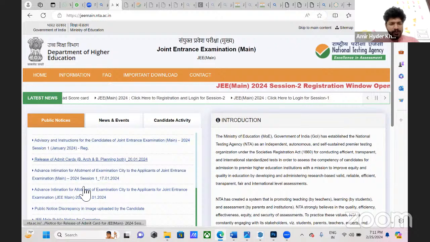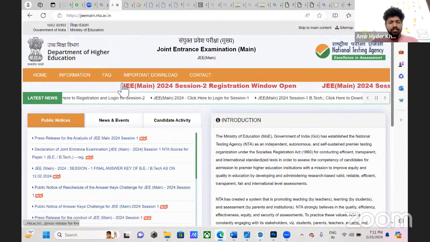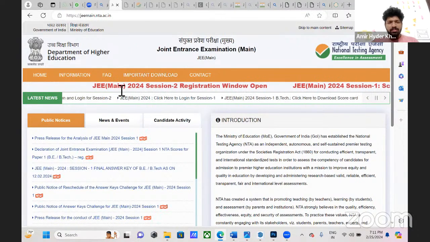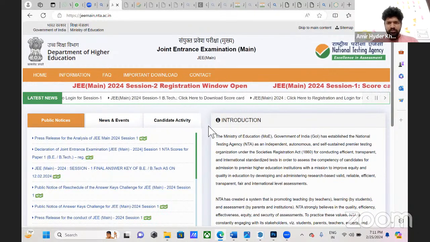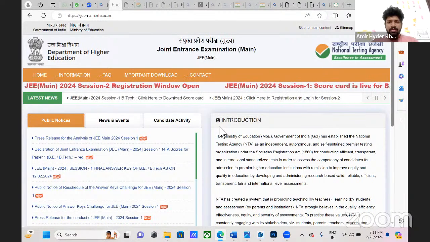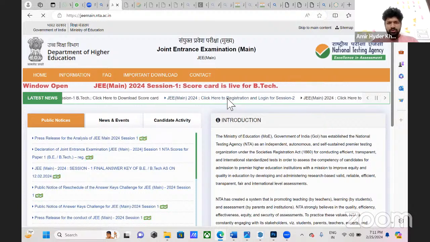Many options are there, public notices are here, and here it is written that JEE 2024 session 2 registration is open now. To go there, click the sliding option.